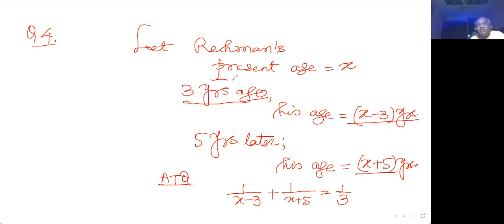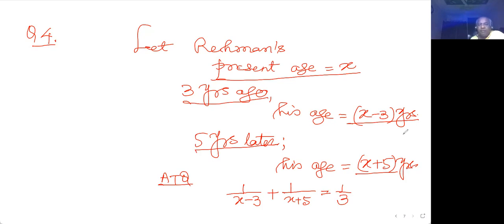So the main objective is to find the present age, but there are two conditions: 3 years ago and 5 years later. I have to understand that if I go 3 years ago, I'll subtract 3 years from my age, and if I want to go 5 years later, I'll add 5 years to my age. Then I'll read the sum, because I'm not in a hurry.